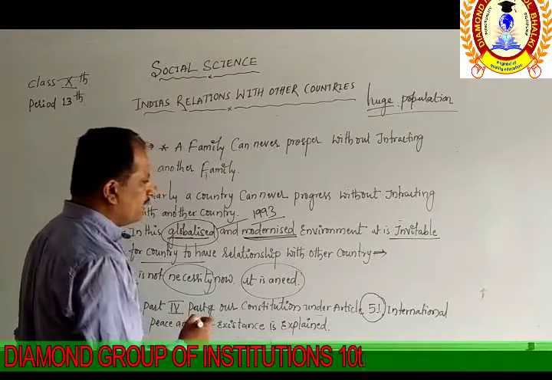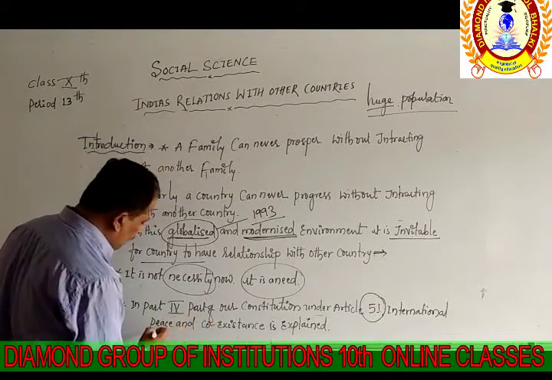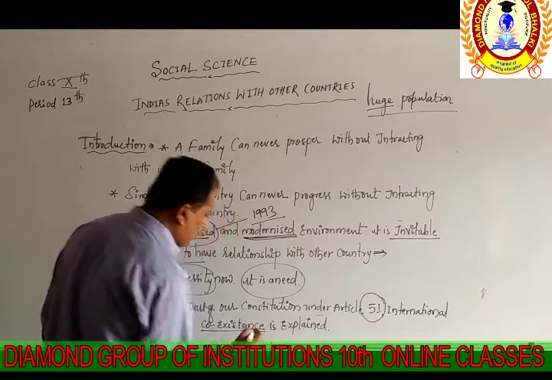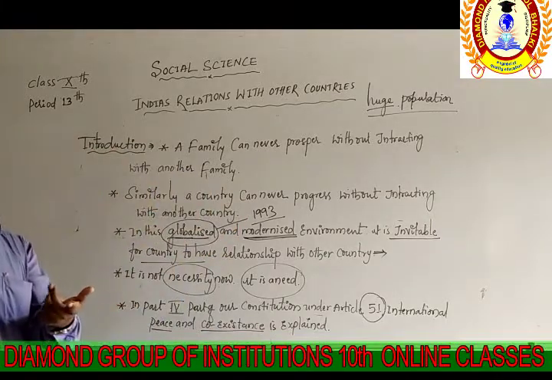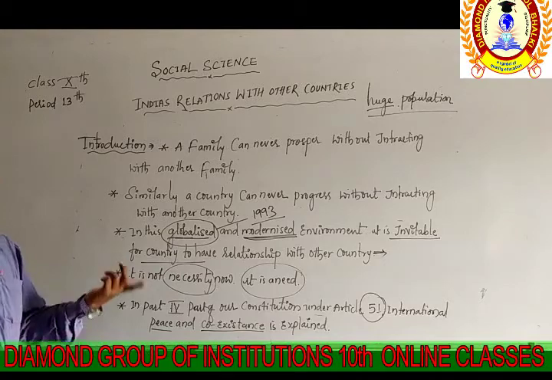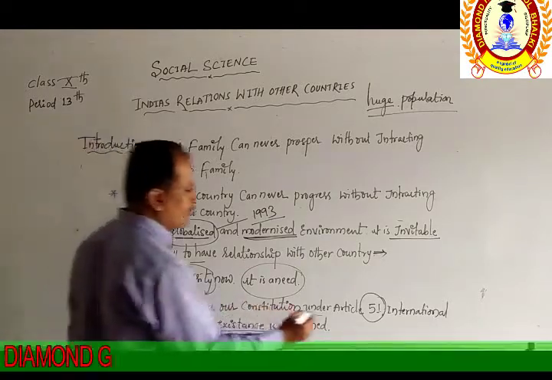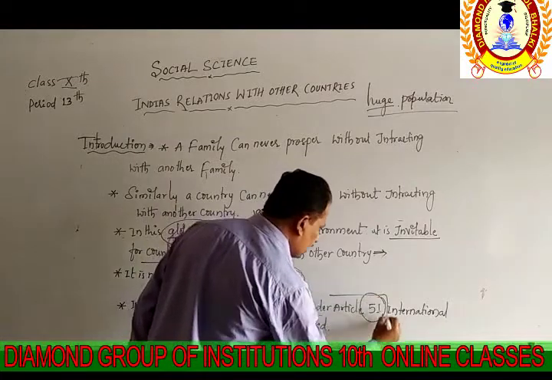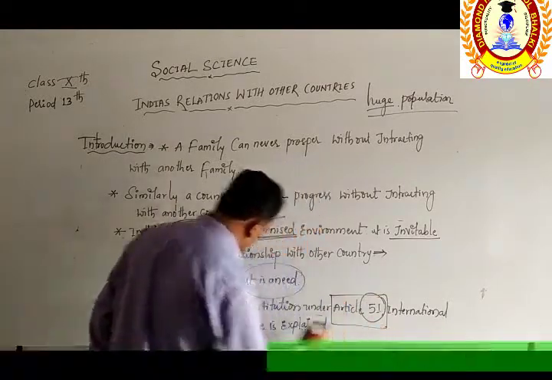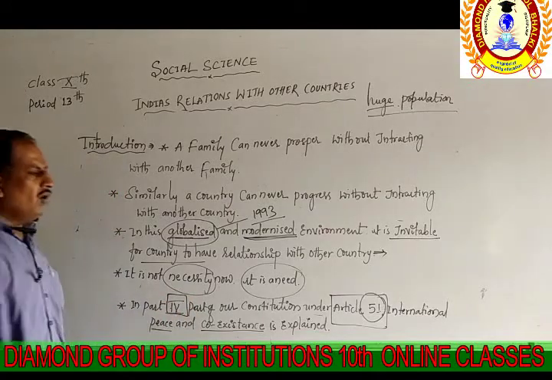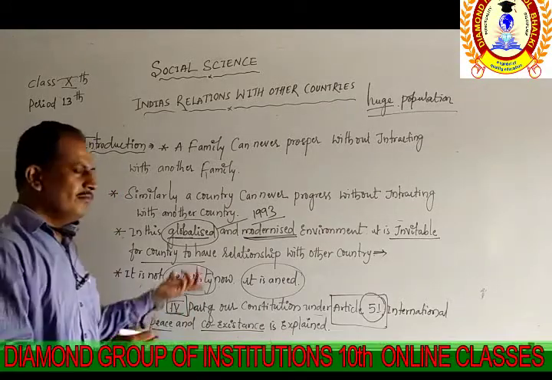So all points related to the development of peace, correlations and coexistence with international countries were given in Article 51 of the constitution, in the fourth part of the constitution. All details we are going to find in this point.